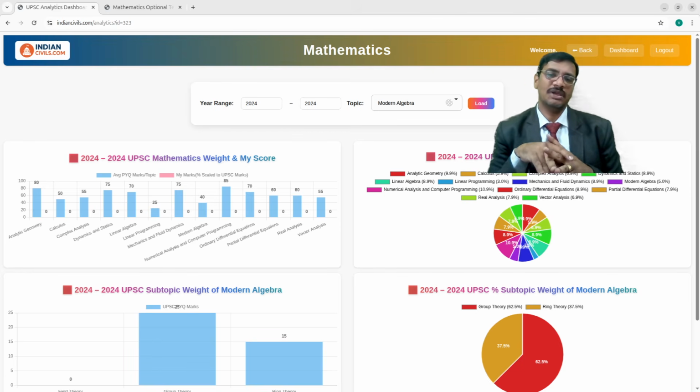So in total we have around 13 different topics of mathematics optional. Out of these 13 different topics, paper 1 will have 6 topics and paper 2 will have 7 topics. So in total we have 13 different topics. The problem is, not all the people are experts in all the topics.